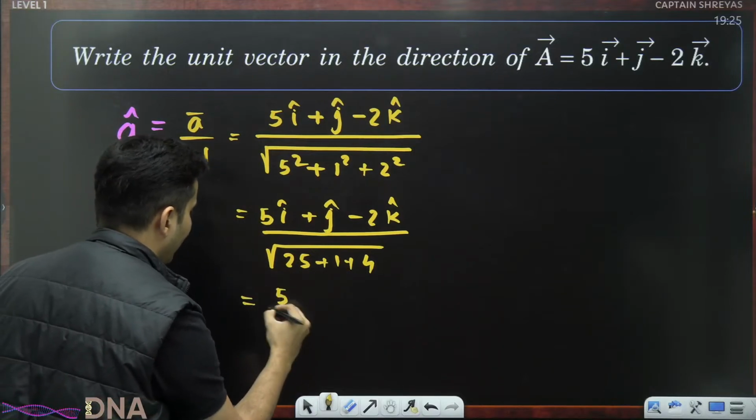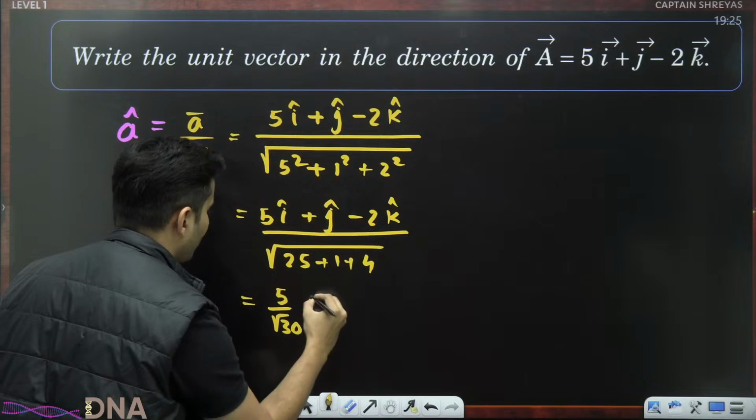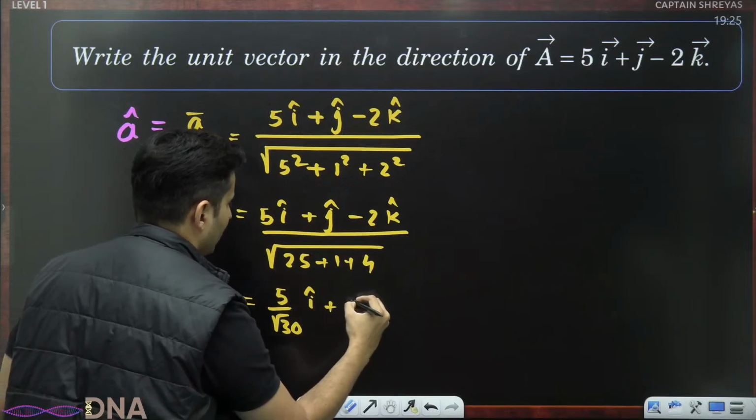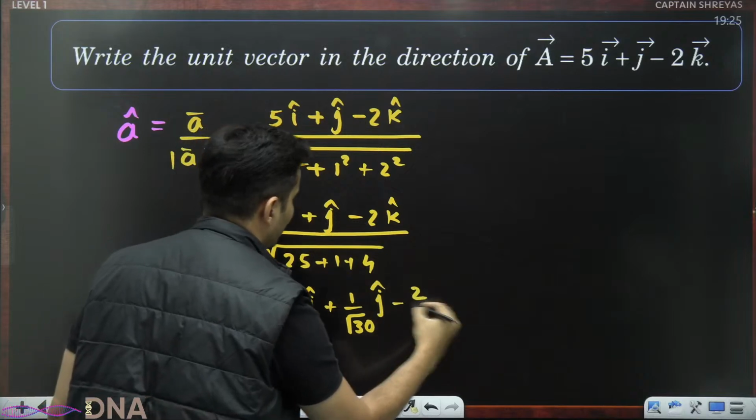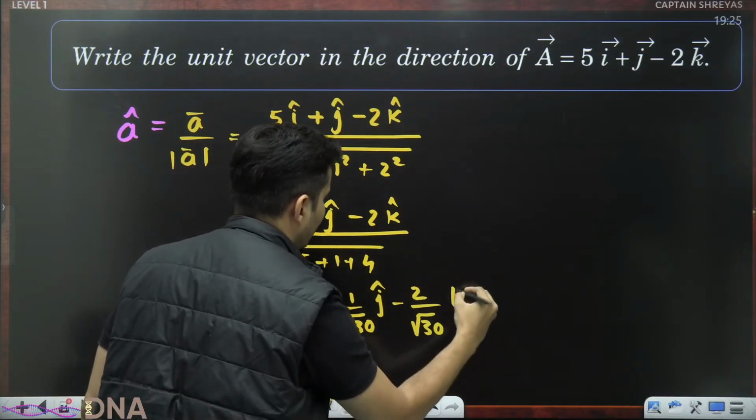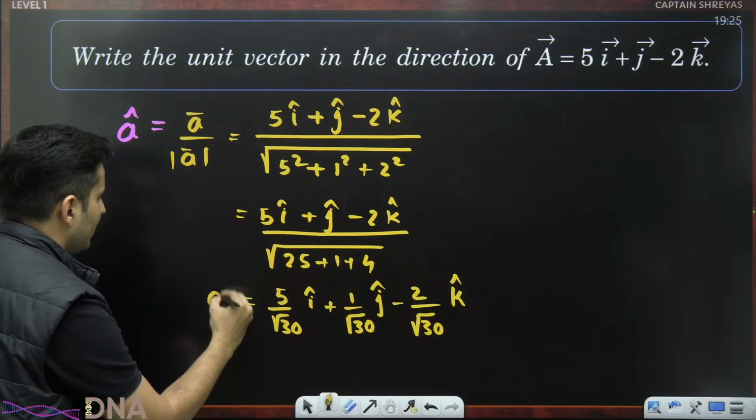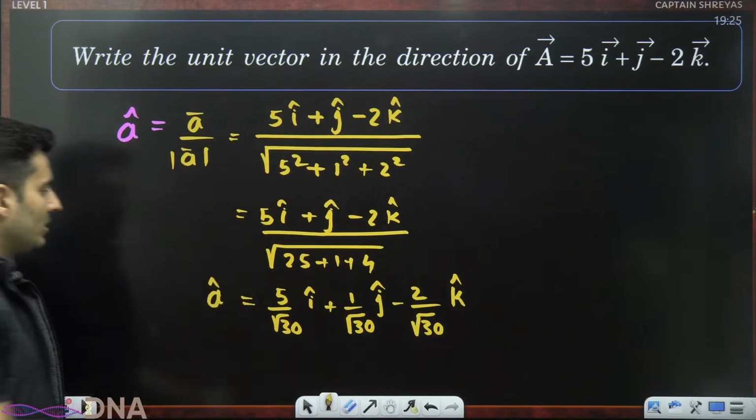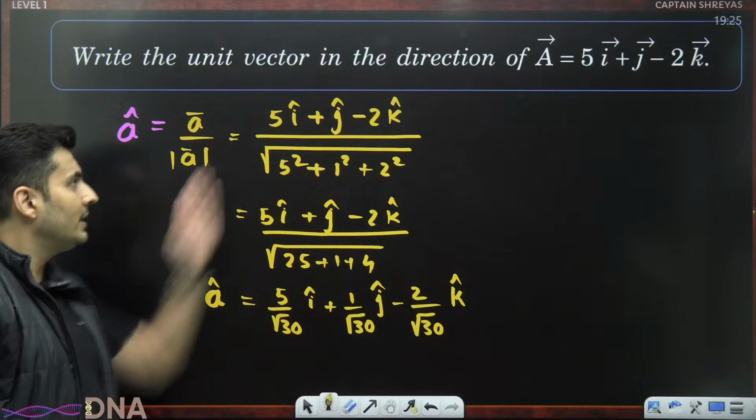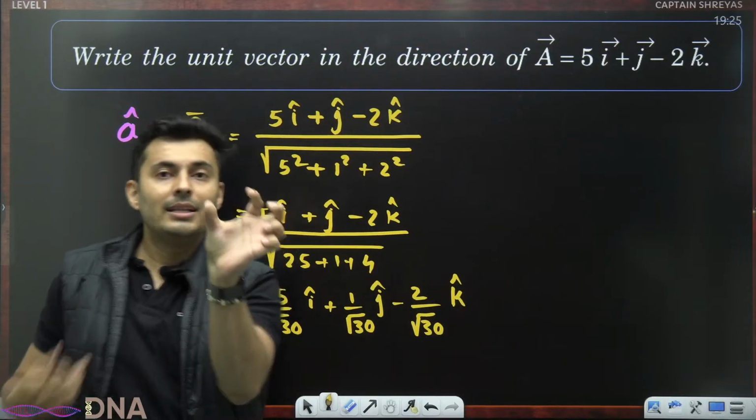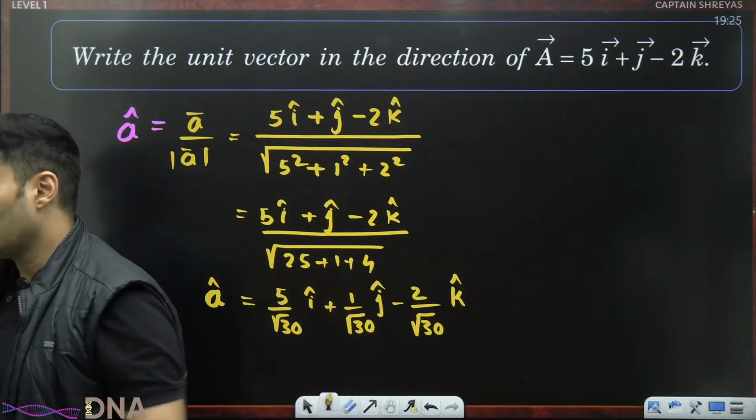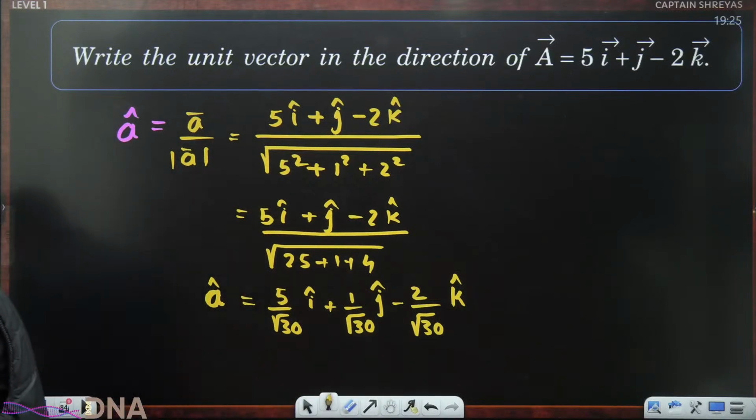So this will become 5 divided by root 30 i cap plus 1 divided by root 30 j cap minus 2 divided by root 30 k cap. So this is basically your A cap. This is the unit vector in that direction. That unit length has these particular components. That is what it means. Very good, Krishna, Avisha. Awesome.